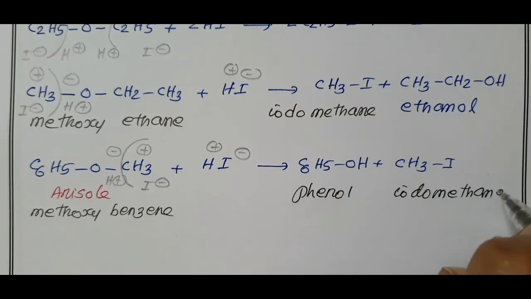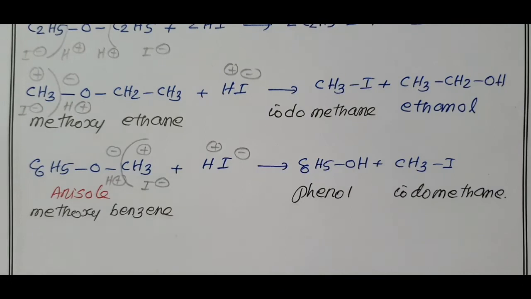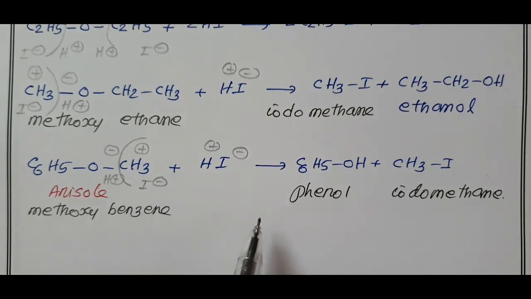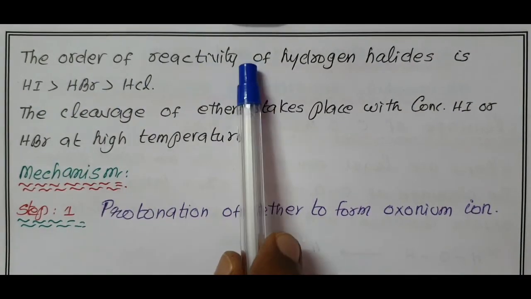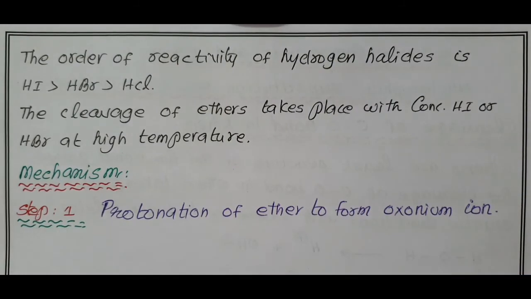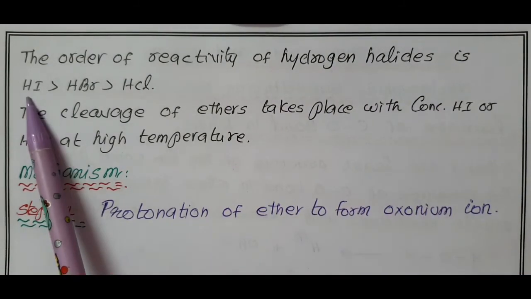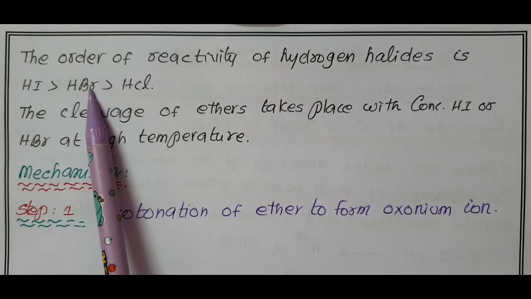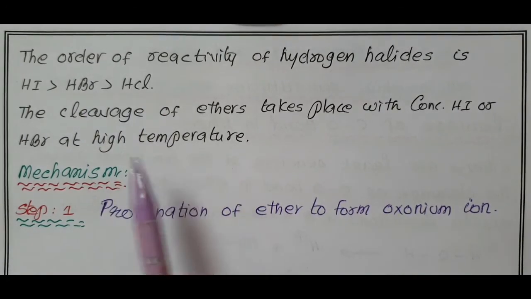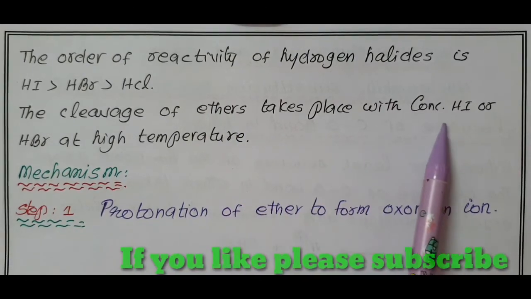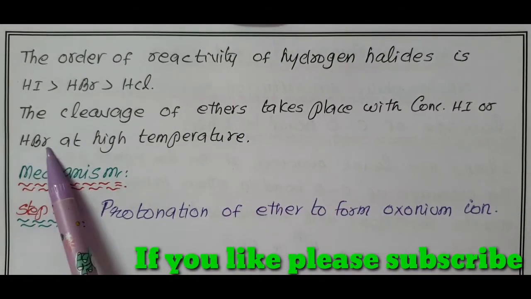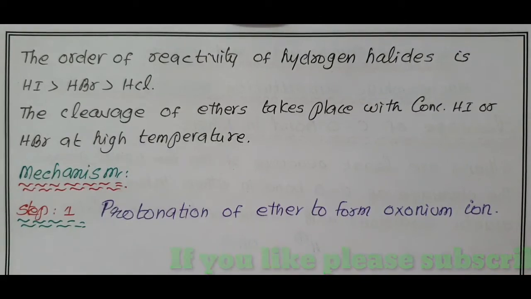Now, we are going to discuss the mechanism of nucleophilic substitution reaction of ether. The order of reactivity of hydrogen halides is HI more reactive than HBr, which in turn is more reactive than HCl. The cleavage of ethers takes place with concentrated HI or concentrated HBr at high temperature. Now, we enter into the mechanism.